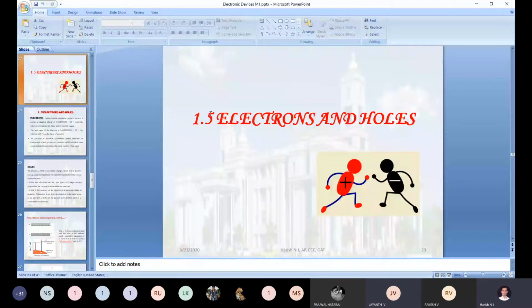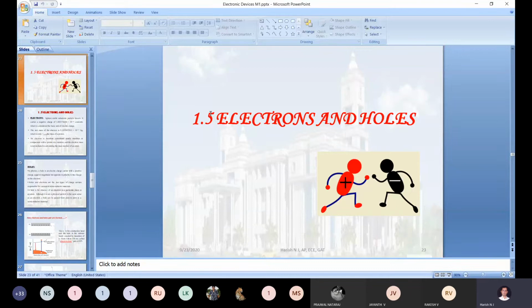Yes, exactly. Correct. Once the additional energy is gained by the valence band electron, automatically it starts moving from the valence band to the conduction band. However many electrons move from the valence band to the conduction band, that many vacancies are created in the valence band. That vacancy we treat as a hole, and in this way we generate the electron hole pair.